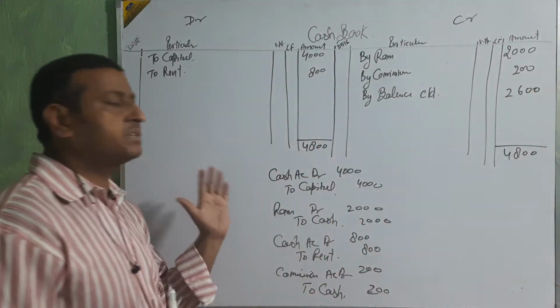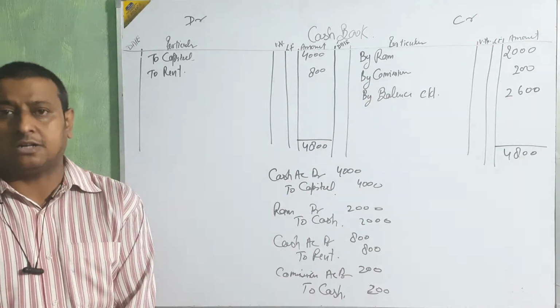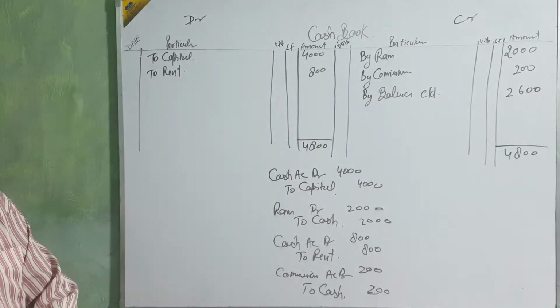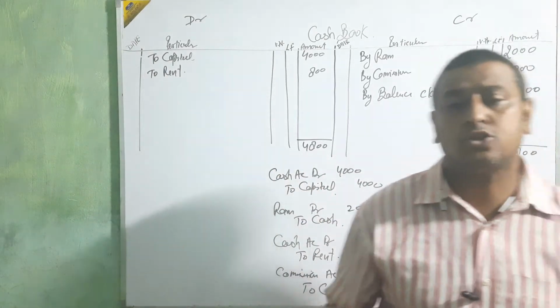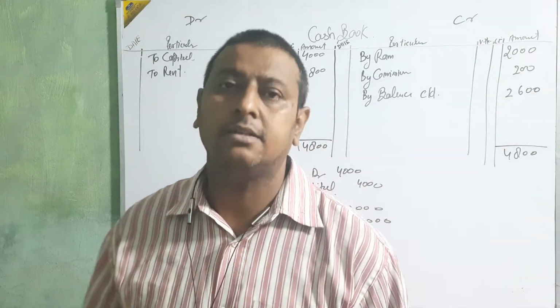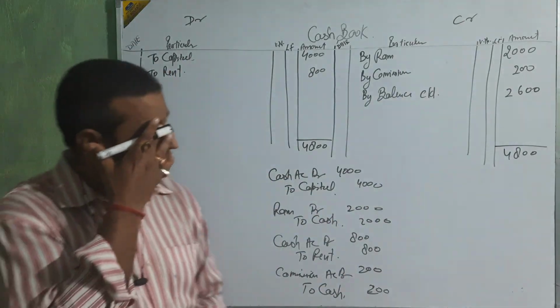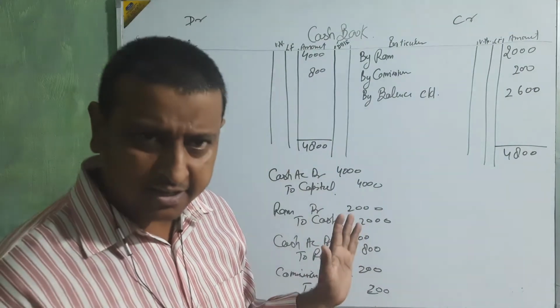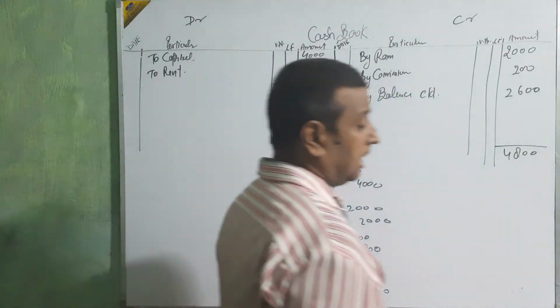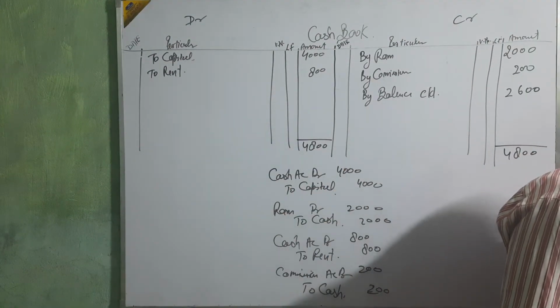How are we going to present debit or credit? Is it clear or not? Just use the trick, it's very easy. You are receiving the cash, so which side? Debit side. You are going to pay, then credit side. Okay? Now, I think this topic is clear.